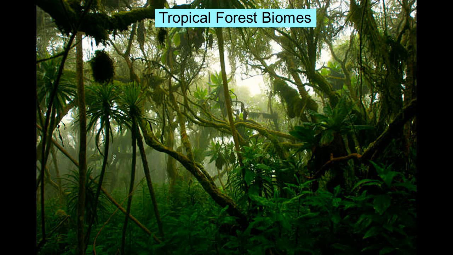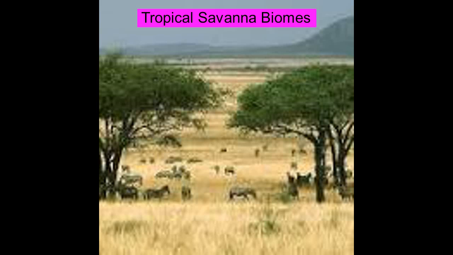Tropical savanna biomes or grassland biomes. Tropical grasslands are generally found between tropical forest and desert. Tropical savanna biomes are found between 10 degree to 20 degree north and south latitudes. This biome is generally hot and dry and experiences moderate to low rainfall. So the grass which grows here is tall and sharp.